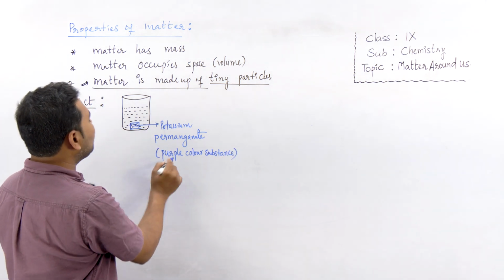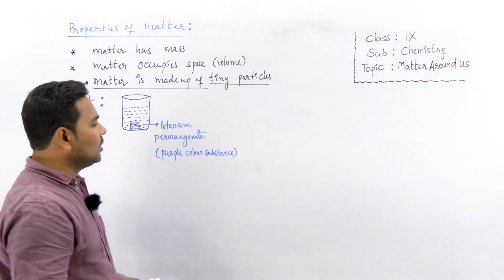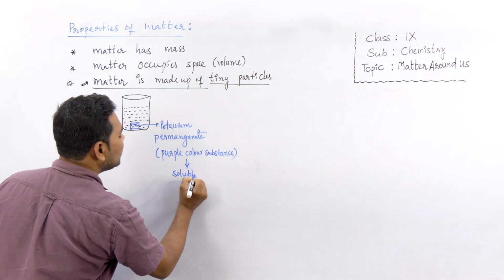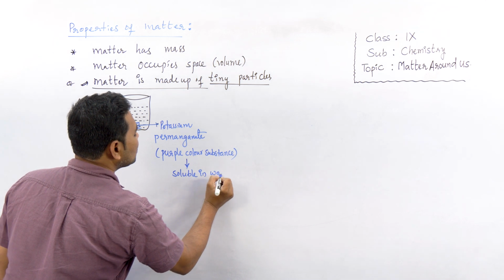When this potassium permanganate is added to water, what happens? This purple color substance is soluble in water.